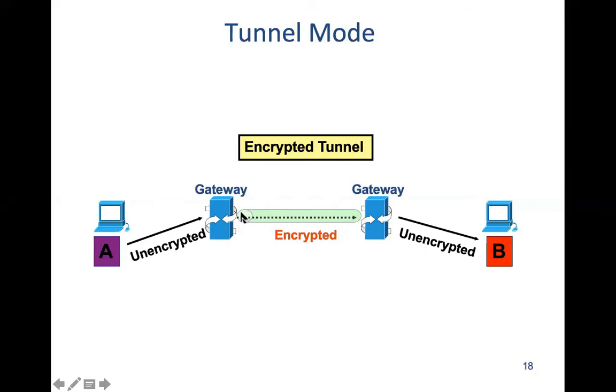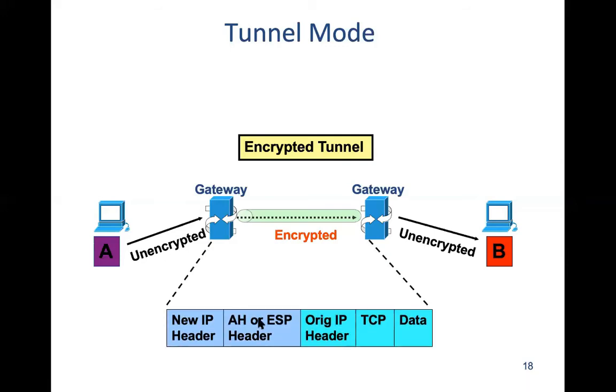And then we are also doing encryption and then authentication here. Now, tunnel mode is applicable between gateways.